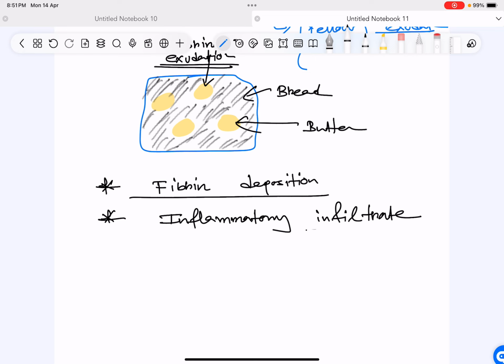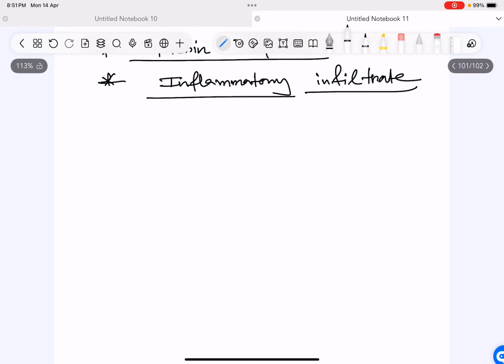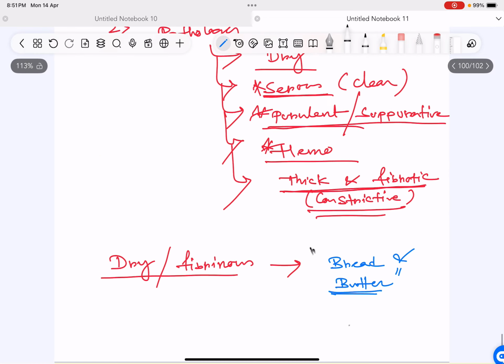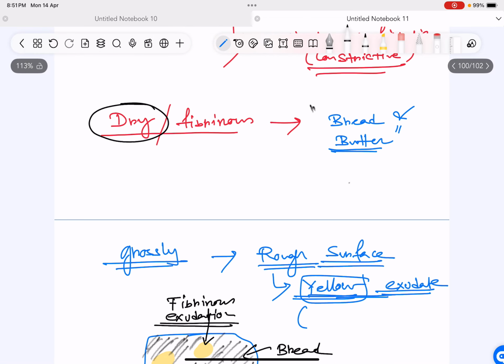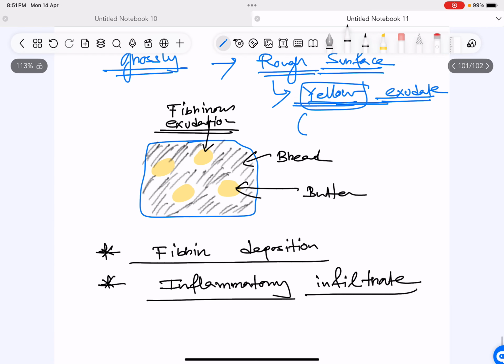You can also make notes of it. Okay. Inflammatory infiltrate. Okay. There is minimal fluid accumulation. That is why it is known as dry. Because of minimal fluid accumulation, it is known as dry. And fibrinous because of the histology. And the gross appearance is bread and butter appearance.